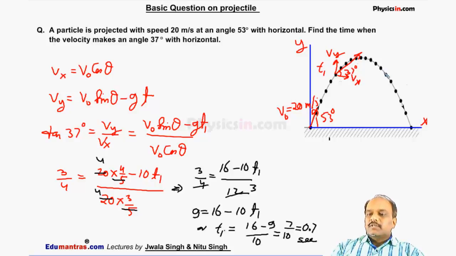But again, after some time, let this time be t2. At this instant, the velocity is Vx, and the vertical velocity will become negative. Again, the particle makes an angle 37 degree in downward direction. So once it will make 37 degree in upward direction, next time it will make an angle 37 degree in downward direction.